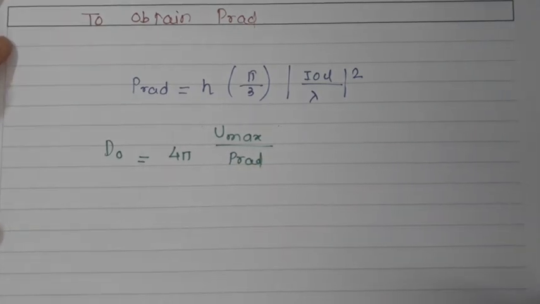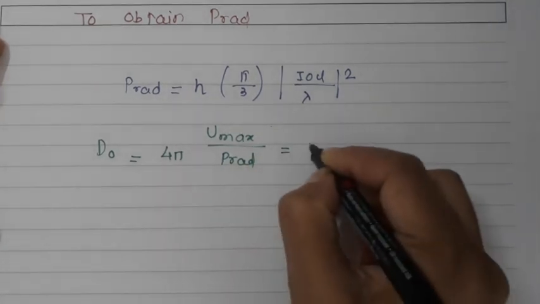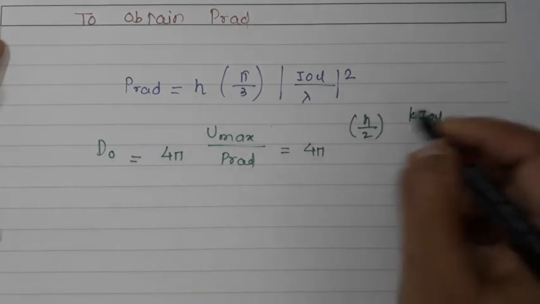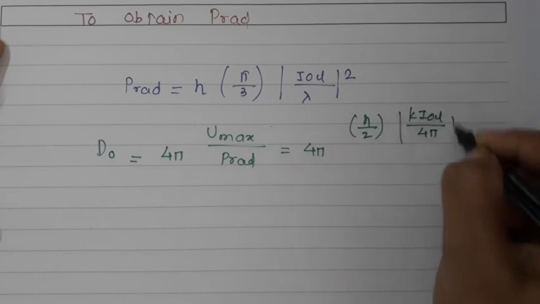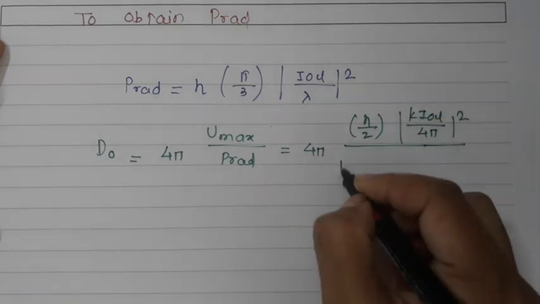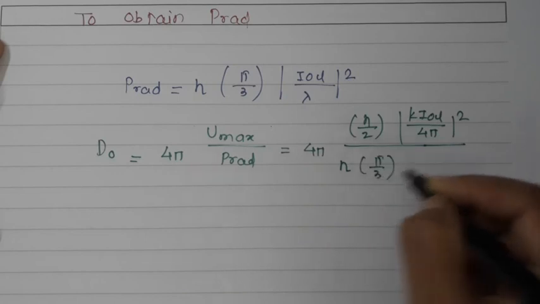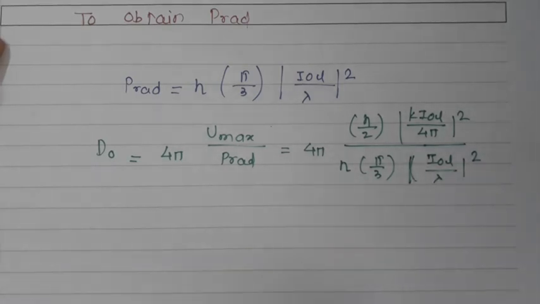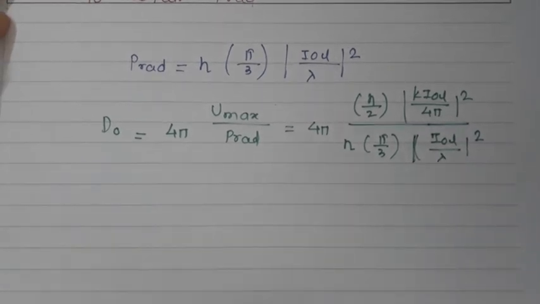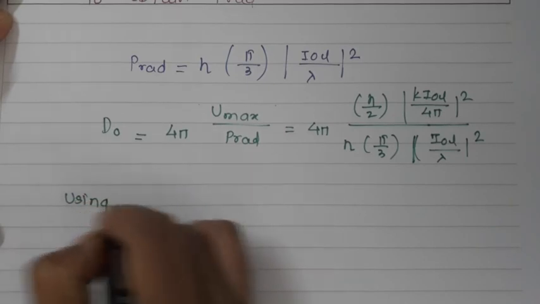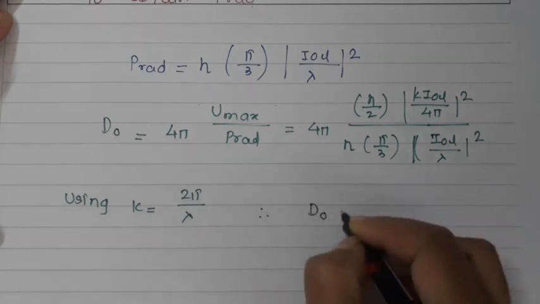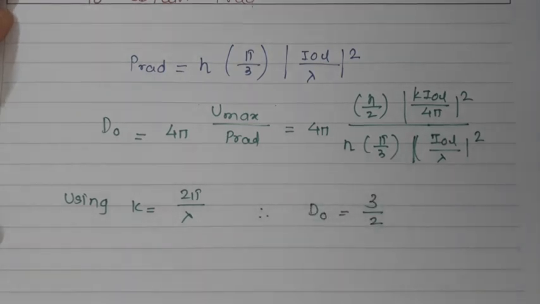If I put the values of U max and P radiated, I can write 4π η/2 K (I0L/4π)² divided by η π/3 (I0L/λ)². Here, we know that K is nothing but the phase constant 2π/λ, so we get D0 is equal to 3/2.